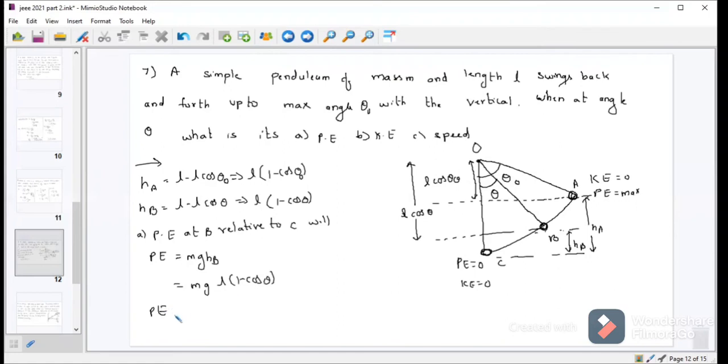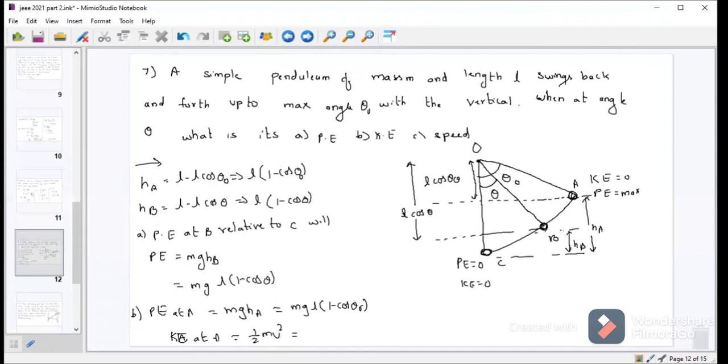Potential energy at A is equal to mgHA, which is equivalent to mgL into 1 minus cos theta naught, and KE at A is equal to half mv square.